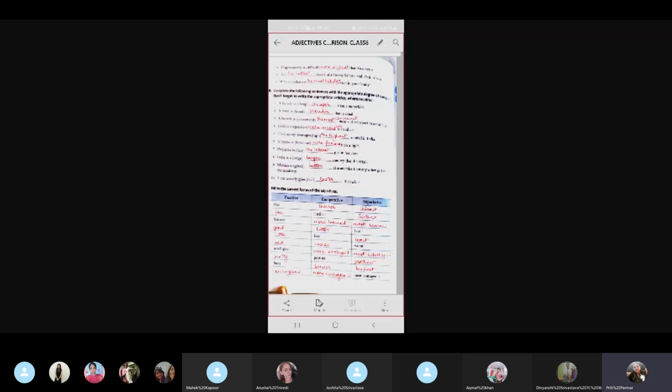Next, pretty, prettier, prettiest. Busy, busier, busiest. Courageous, more courageous, and most courageous. Is this much clear to each one of you?